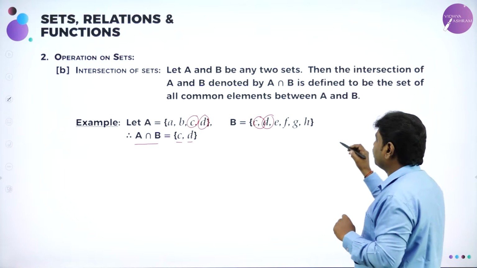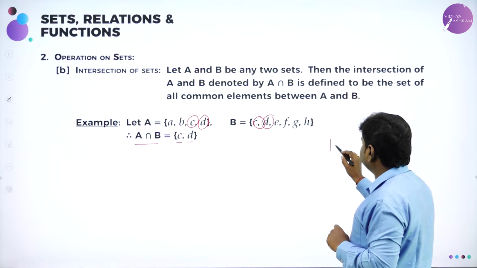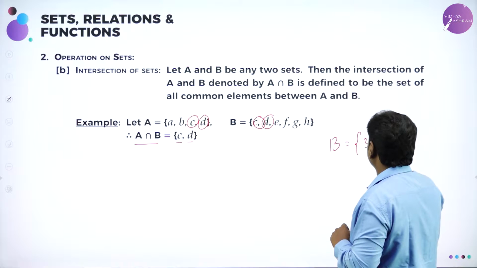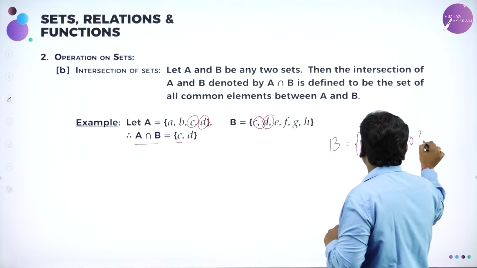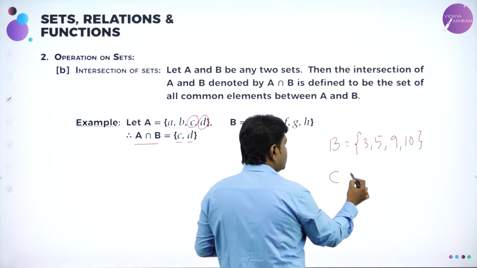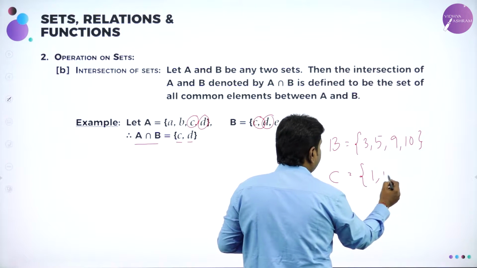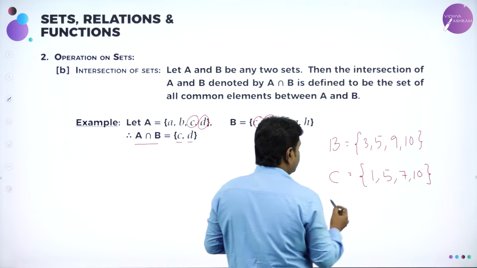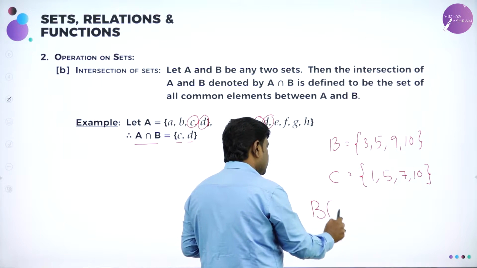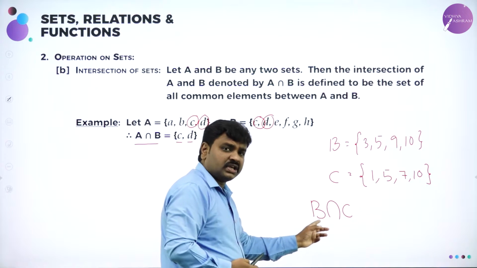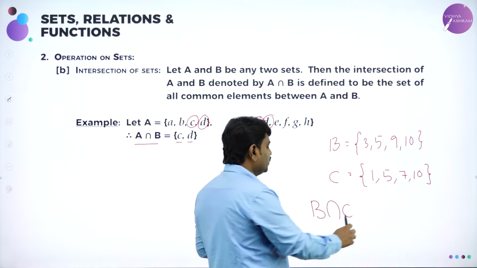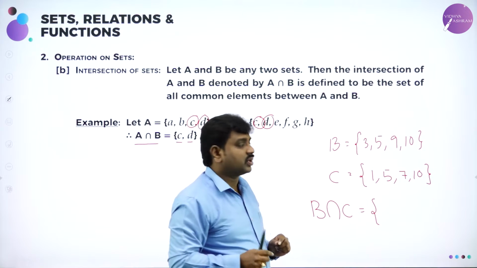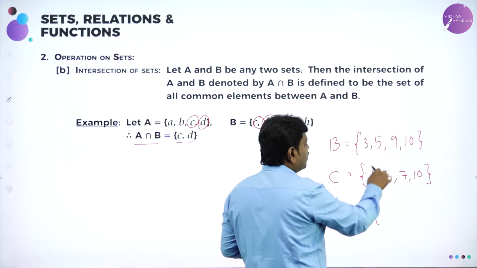Now one more example. Suppose I will give set B is equal to {3, 5, 9, 10}, and set C is equal to {1, 5, 7, 10}. Now my question to you, what is B intersection C? How to read this? B intersection C. What is meant by B intersection C? It is a set containing common elements of B and C. What are the common elements of B and C? What is common in B and C?